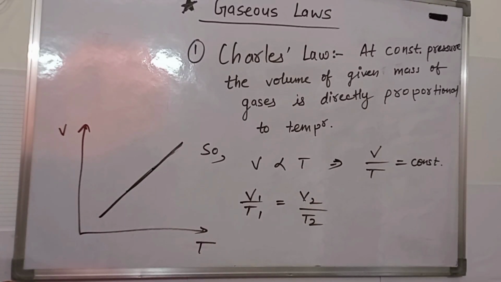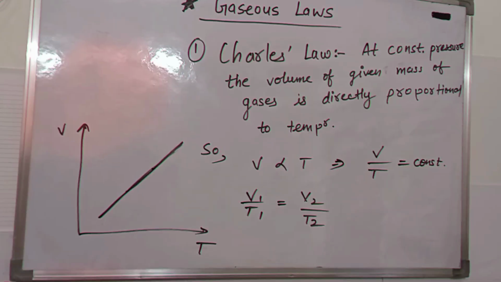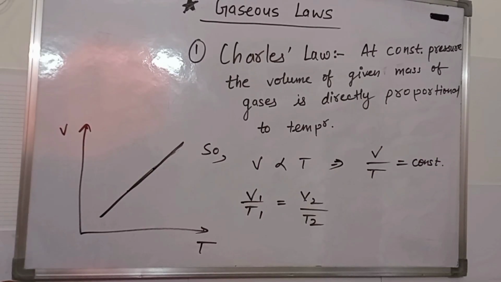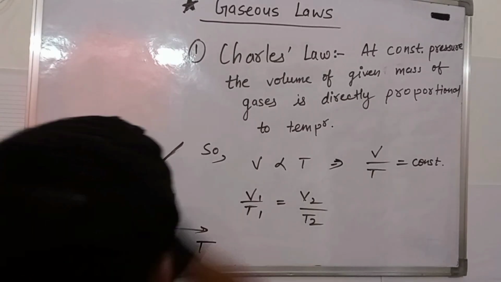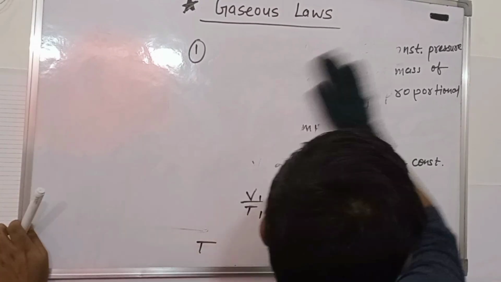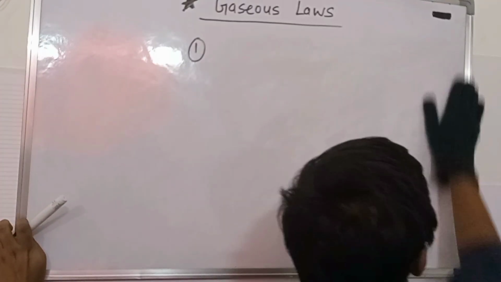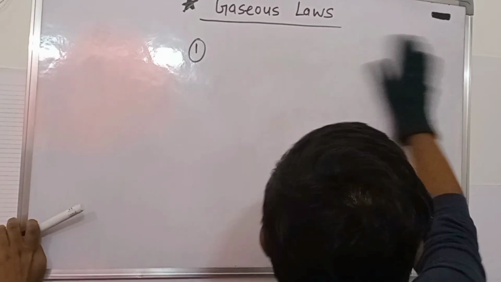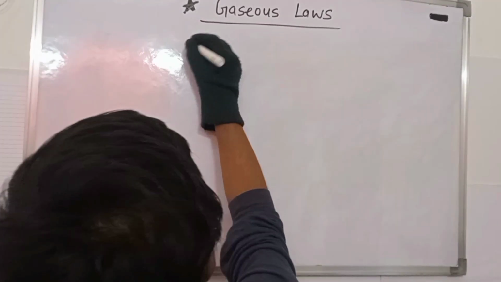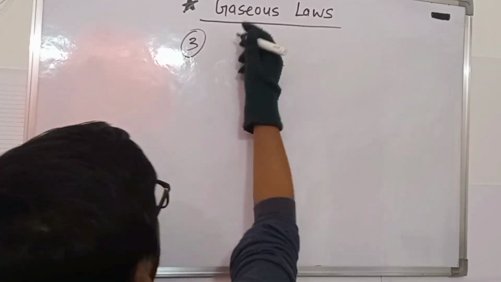After that, we are going to discuss Gay-Lussac law, which is also known as the third law, and it gives the relation between pressure and temperature. Gay-Lussac law states that at constant volume, pressure is directly proportional to temperature.